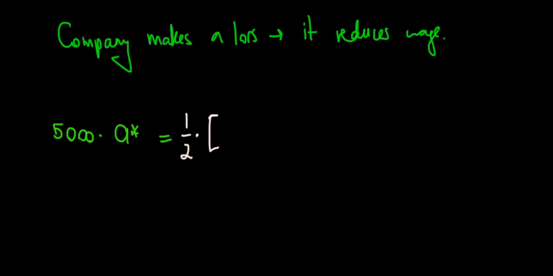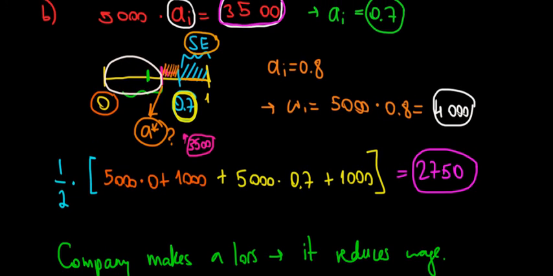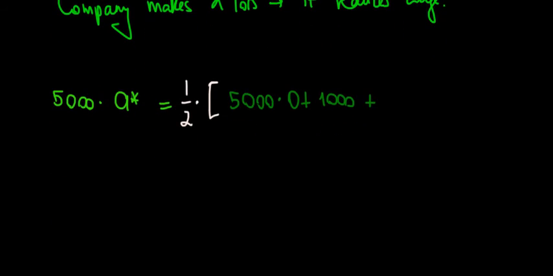So we would have over here a half times, what is the worst case scenario? Well, the worst case scenario is that the worker generates 0 value. So that would be 5,000 multiplied with 0 plus 1,000. And then on the other side, we would have the best case scenario. And the best case scenario would be that the worker has that certain ability, because that would be the maximum point of ability on our range, this ability over here. So we would have 5,000 times A plus 1,000. Now it's a matter of math, so let's see how that's going to work out.